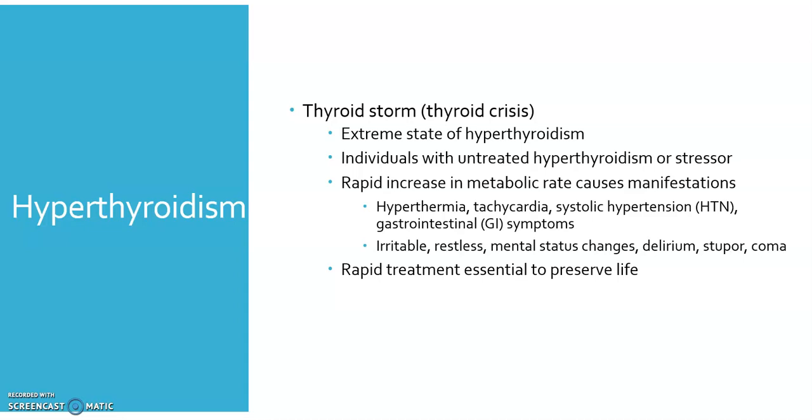Although they are tachycardic, they also have a high temperature, so we need to monitor for fluid loss and maybe need some fluid replacement. We're going to bring that temperature down by using a cooling blanket or giving acetaminophen, Tylenol. Aspirin is contraindicated because it actually releases the thyroid hormone. So just be aware of that.